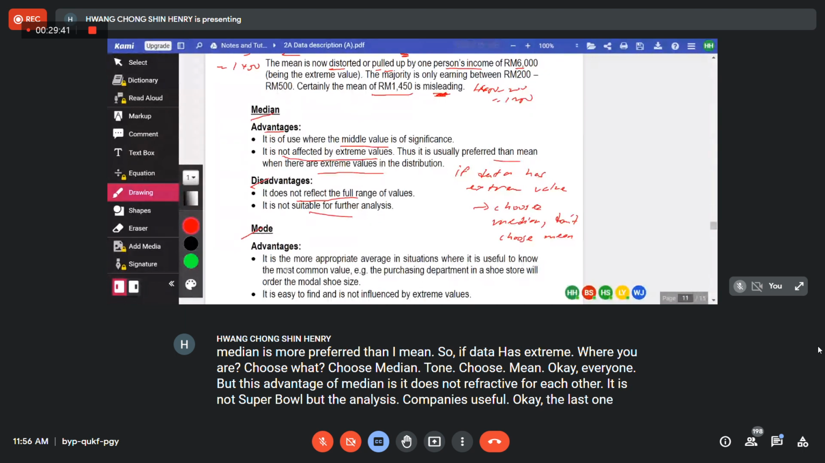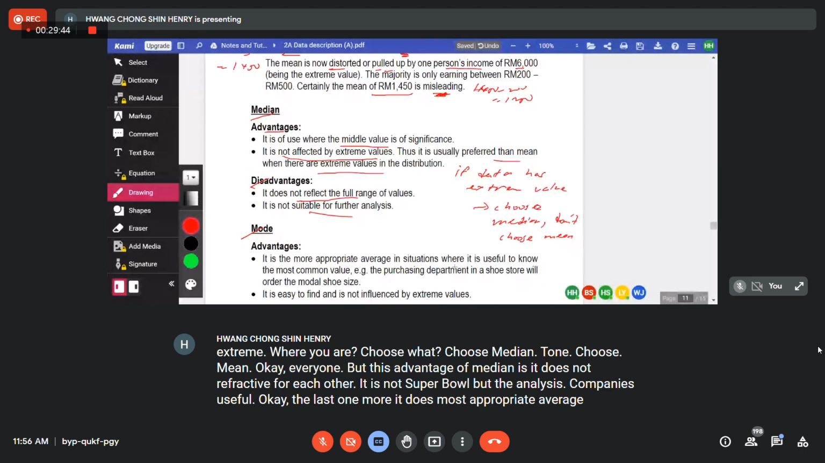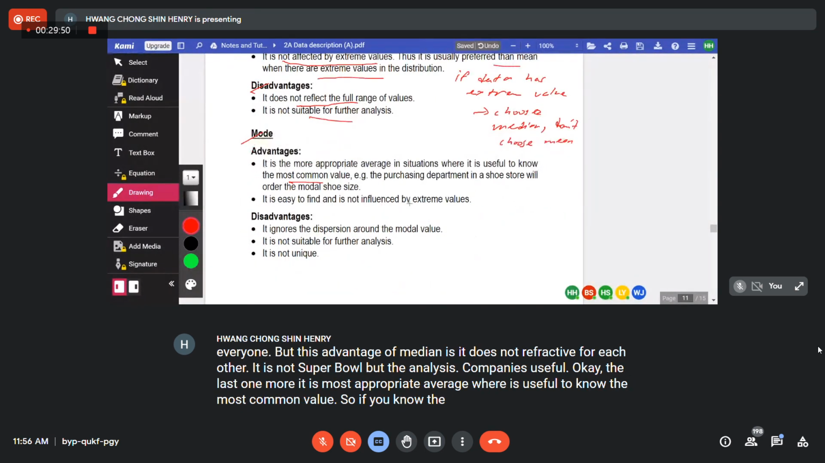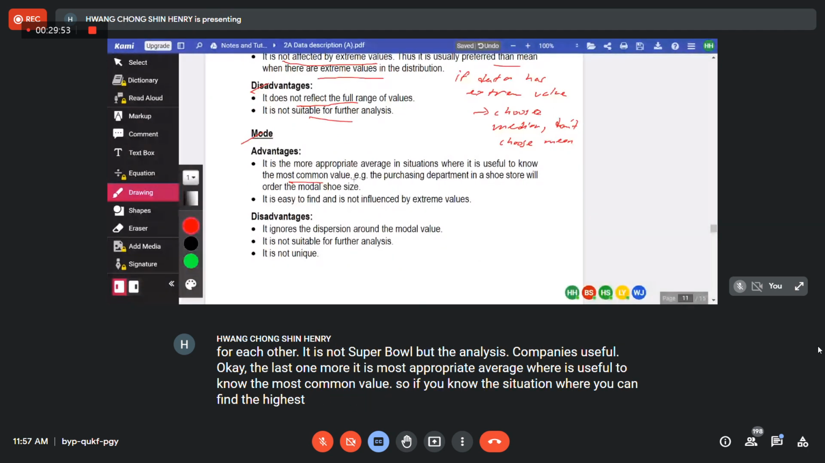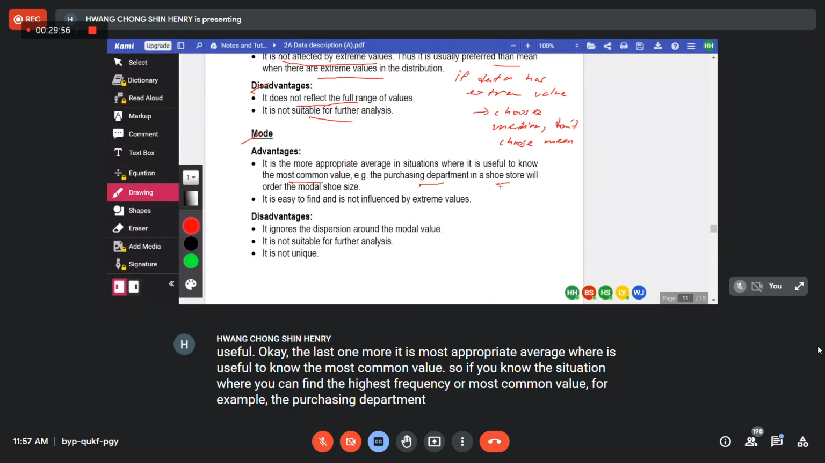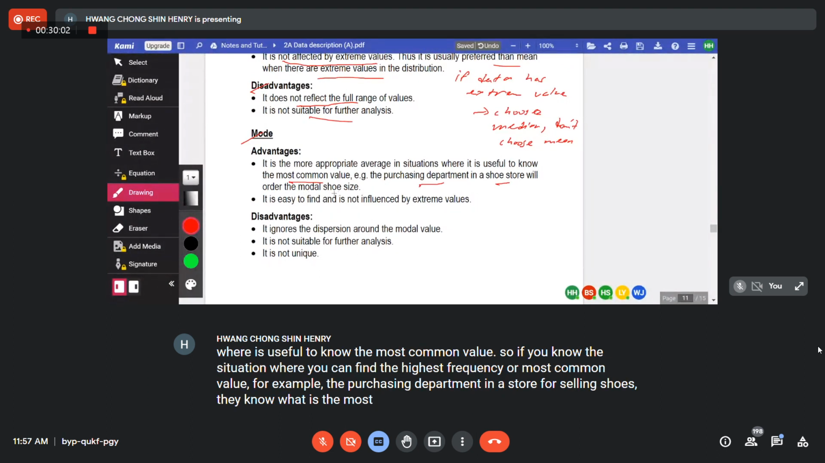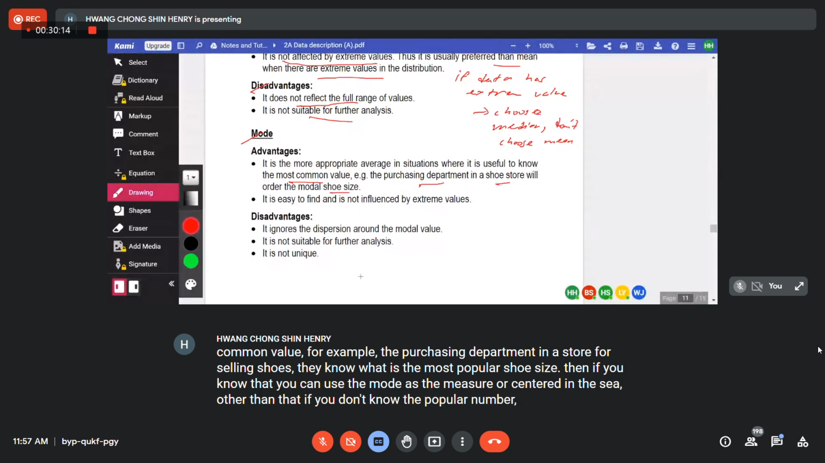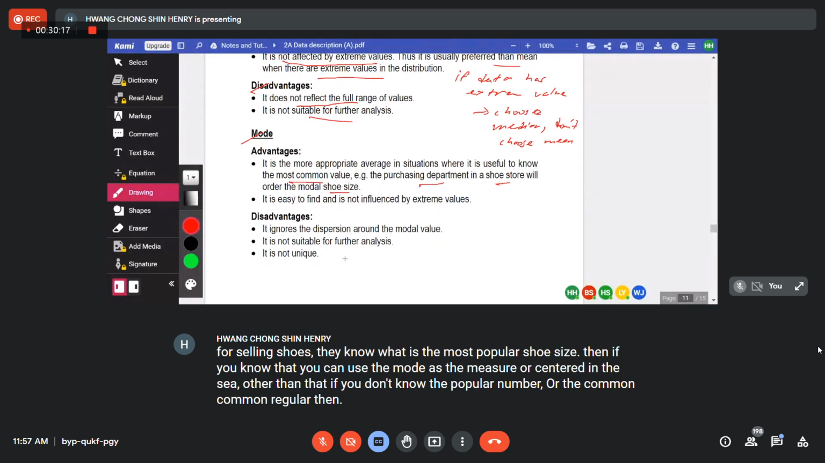Okay, the last one, mode. It is the most appropriate average where it's useful to know the most common value. So if you know the situation where you can find the highest frequency or most common value, for example, the purchasing department in a store selling shoes knows the most popular shoe size. Then you can use the mode as the measure of central tendency. Other than that, if you don't know the popular number or the common value, then it is very hard to comment or to fix the mode.